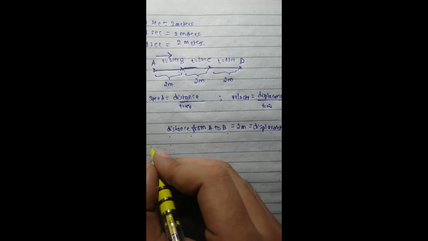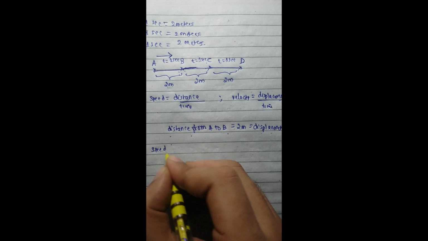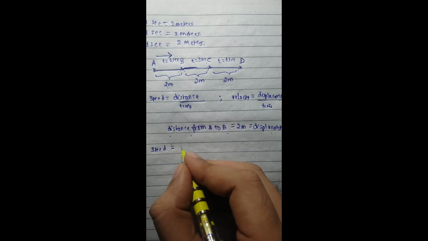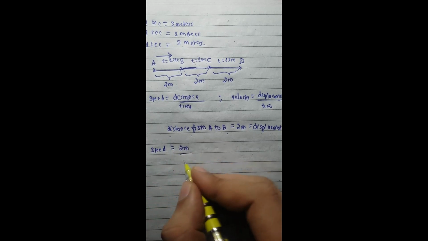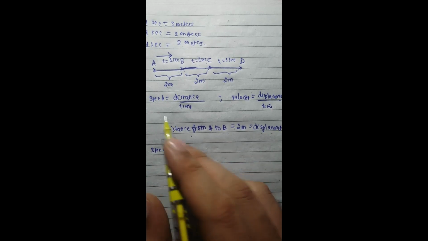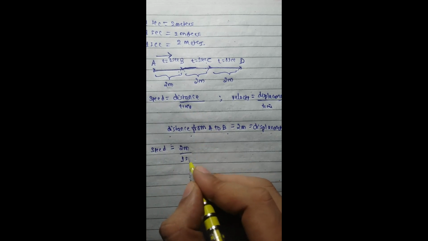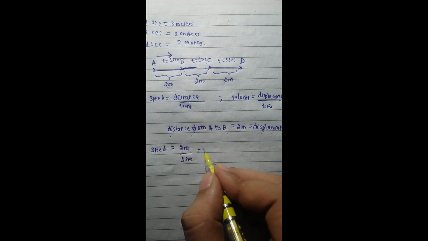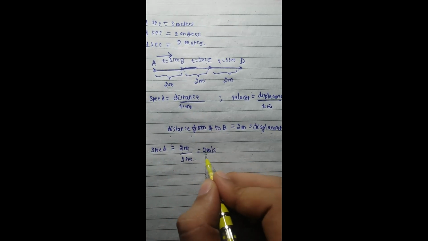Therefore we can get the speed is equal to distance, 2 meters here, and the time taken to cover the distance of 2 meters from A to B is 1 second. Therefore we are getting the answer 2 meter per second.